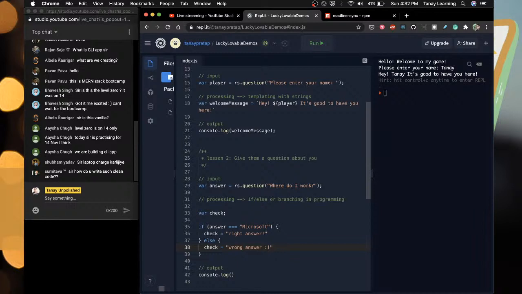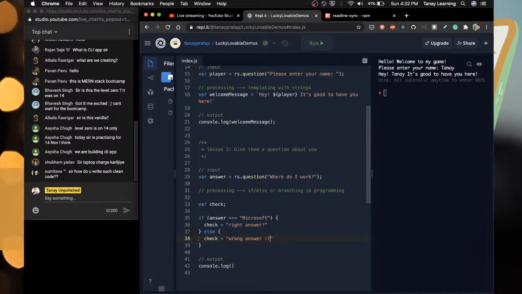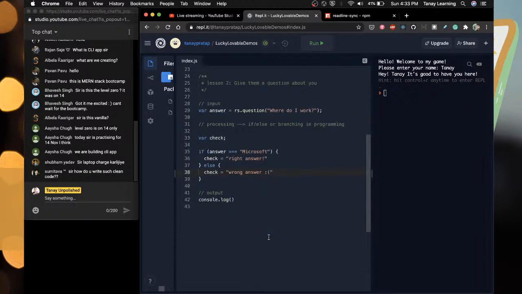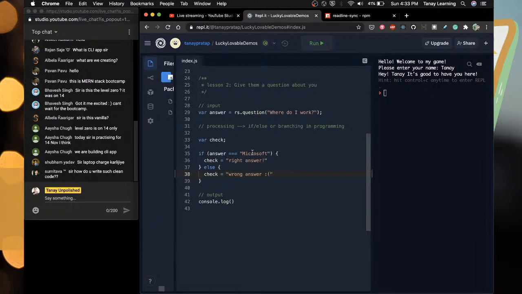Sir, how do you write such clean code? When you teach and you write code and people have to understand, you have to write it like this.